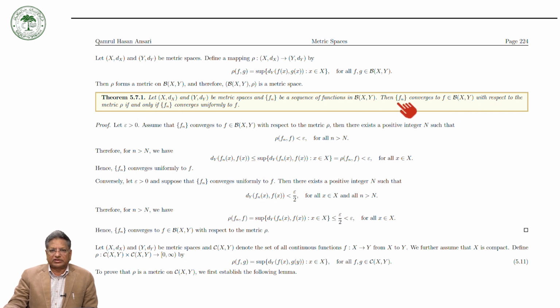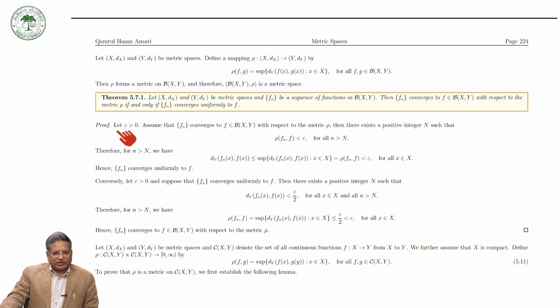In other words, f_n converges to f in the sense of the metric space if and only if f_n converges uniformly to f. So the uniform convergence of sequences in B(X,Y) is equivalent to convergence with respect to the metric rho. So let's prove it.